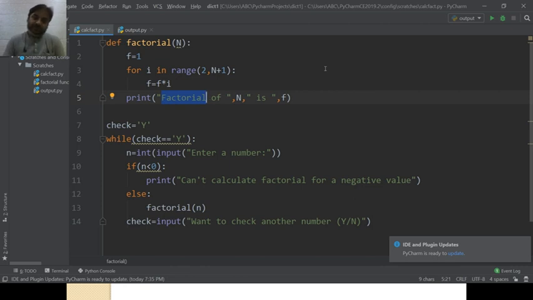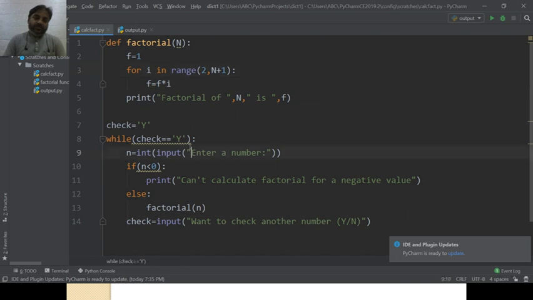Because 1 is the number which when multiplied with anything doesn't affect the result, I have formed a loop from 2 to n. So i will be from 2 to n, and f I have taken initially as 1. The values of i keep on multiplying till this loop executes, and finally the value of f will give you the factorial.